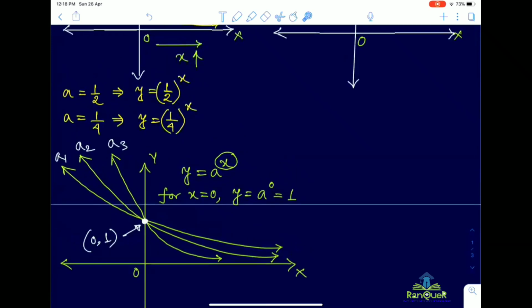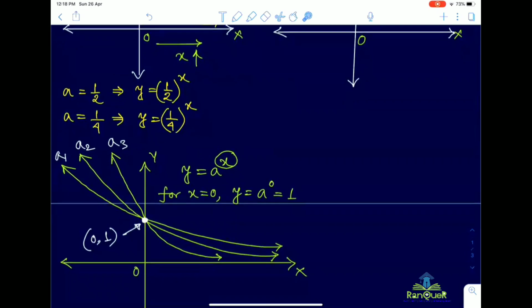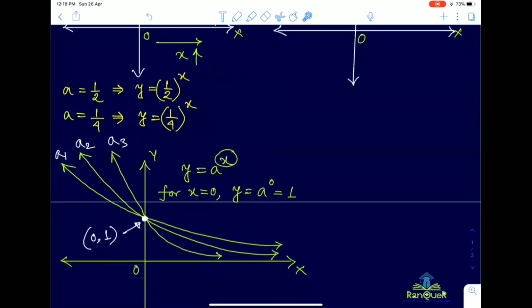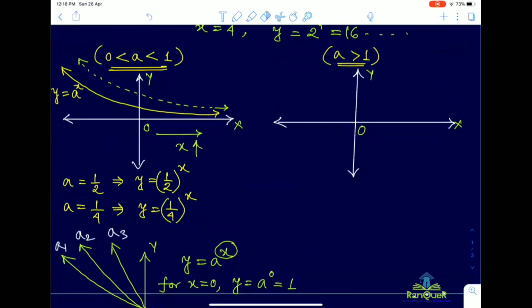Okay, now further we will discuss the nature. So what is the name of this type of curve? Exponential expression, y equal to a to the power x. I have mentioned that. I was asking, like for quadratic expressions we have a parabolic curve, whether this has something named like that. No, it is an exponential curve. Okay, sir.